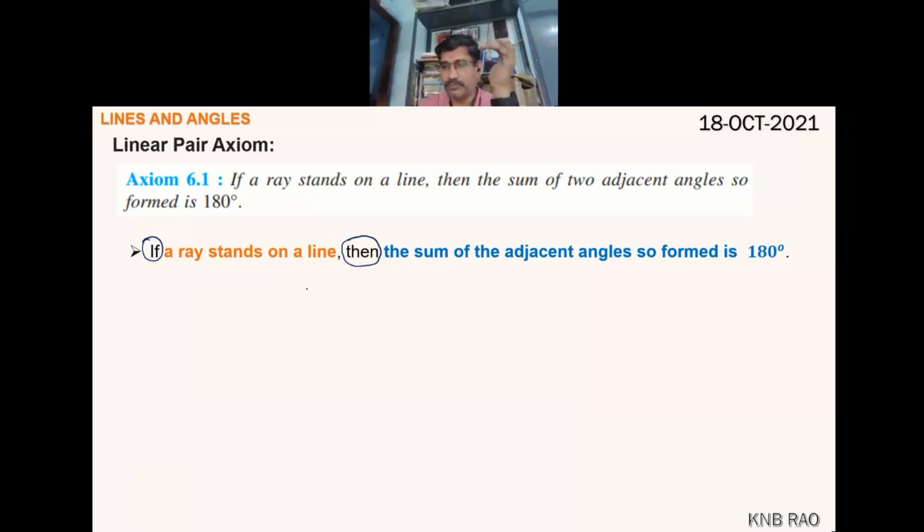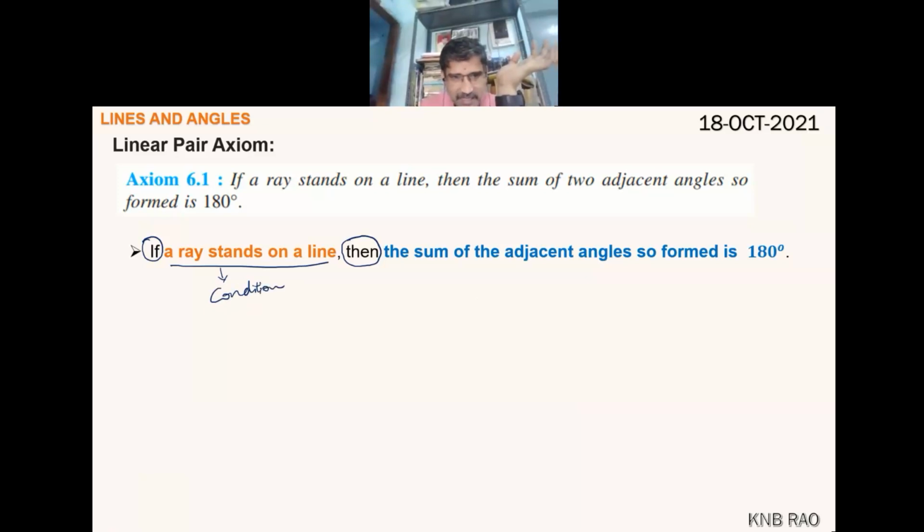If you eat this, I will give you 5 rupees. If you get first rank, I will buy a watch for you. Like this, if-then. What do you call whatever comes after if? It's a condition.